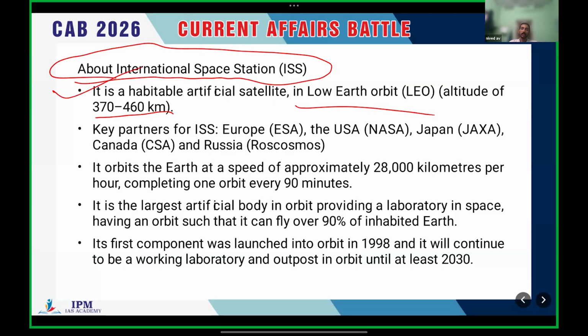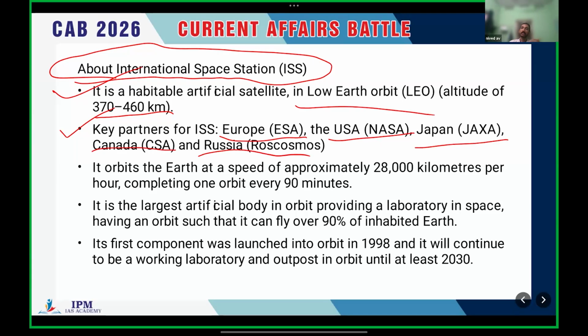Clear. So it's a multi-country mission. The partners are Europe, USA with NASA, Japan with JAXA, Canada with CSA, the Canadian Space Agency, and Russia's Roscosmos. We can see almost 5 different partners: Europe, USA, Japan, Canada, and Russia. So it's a combined effort.